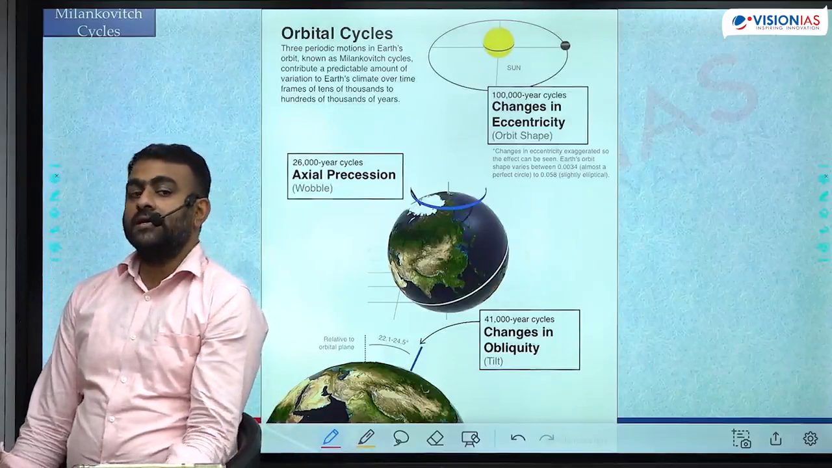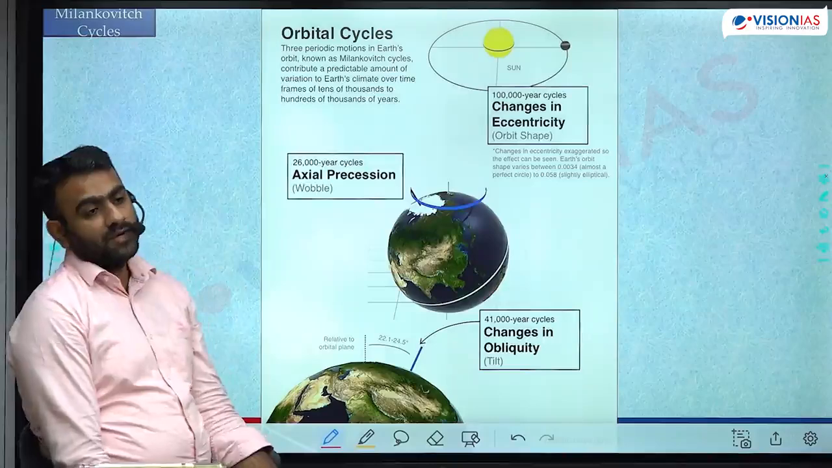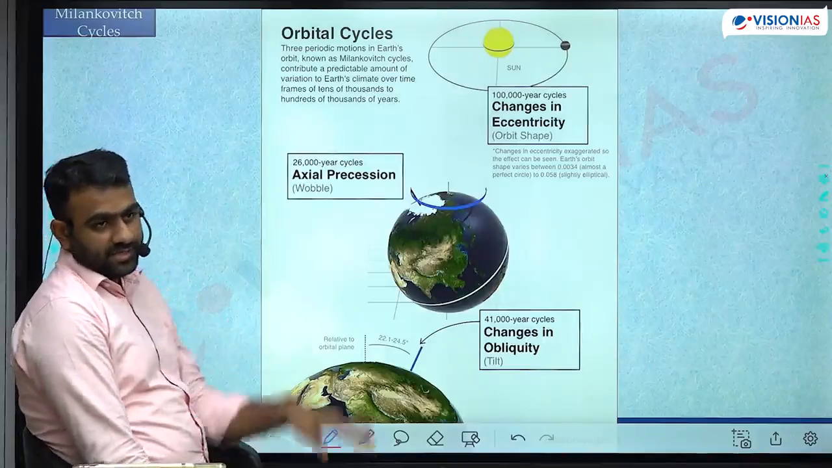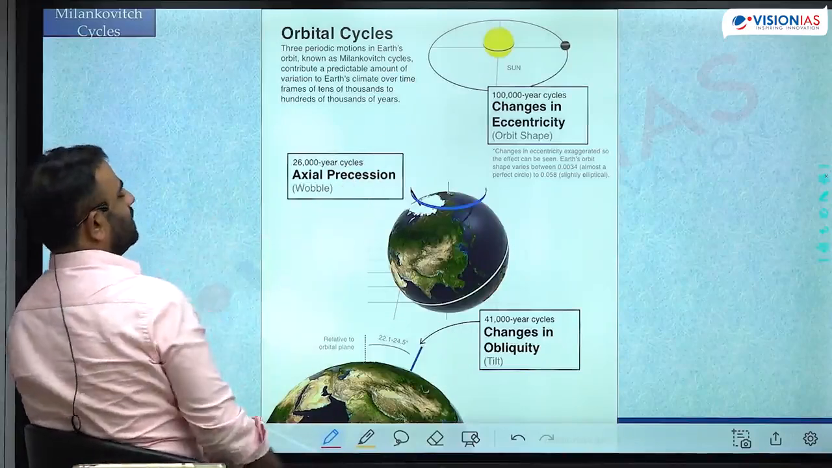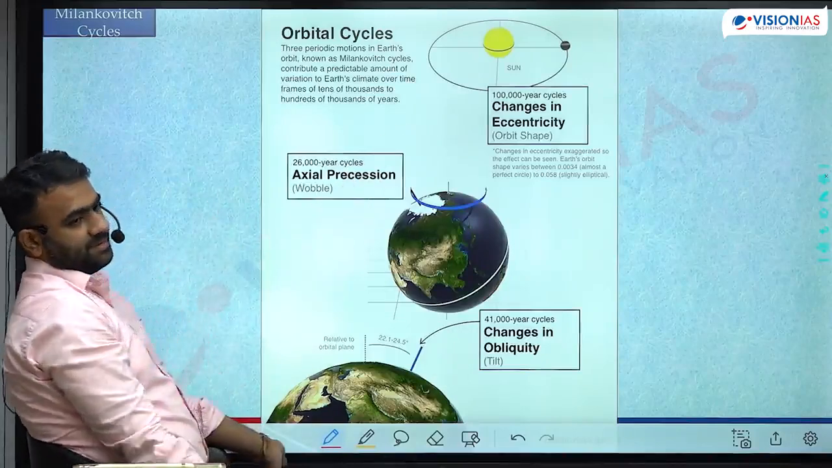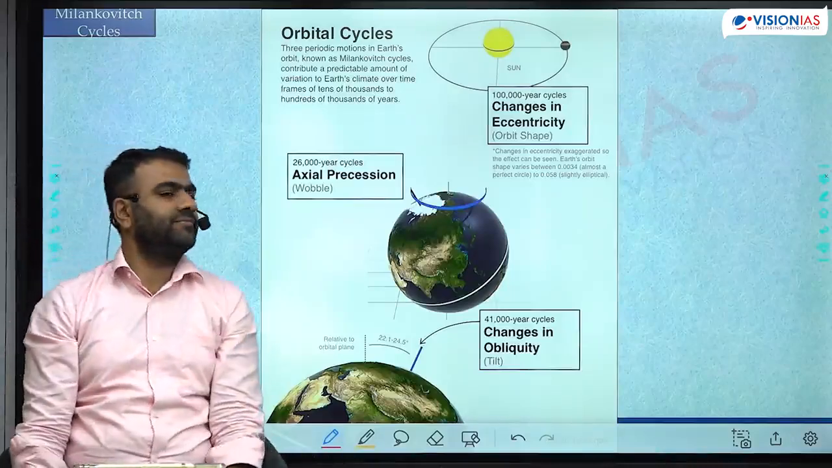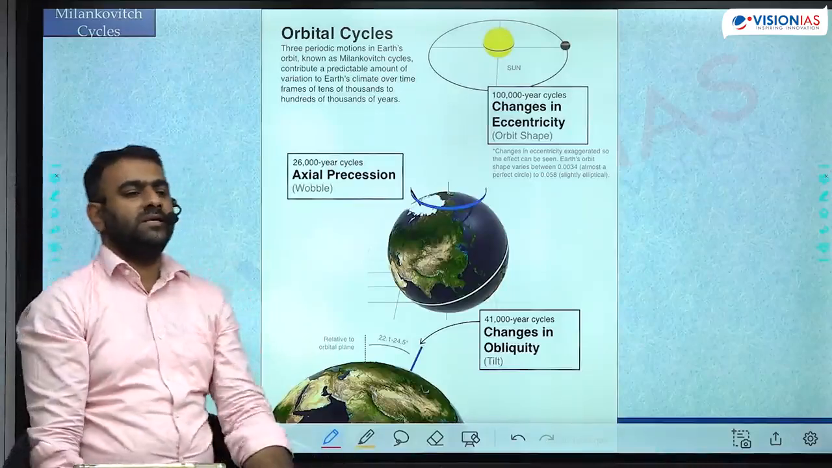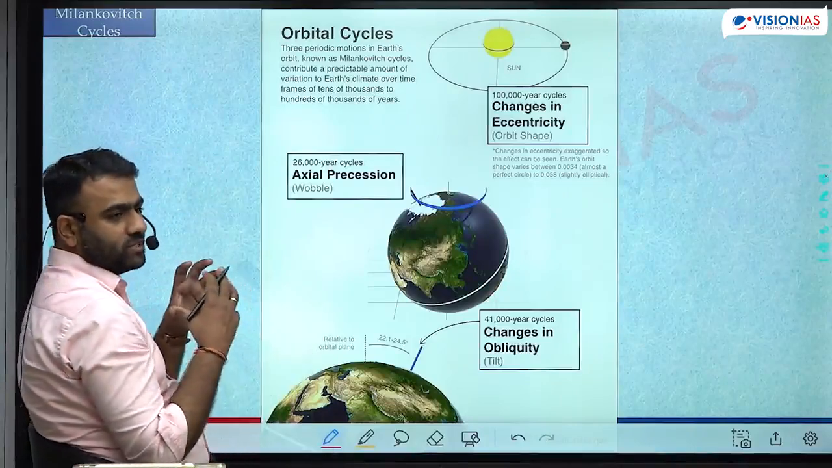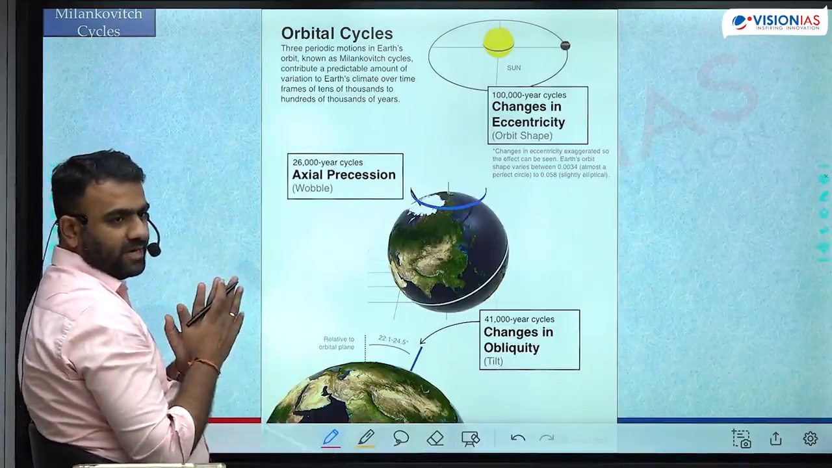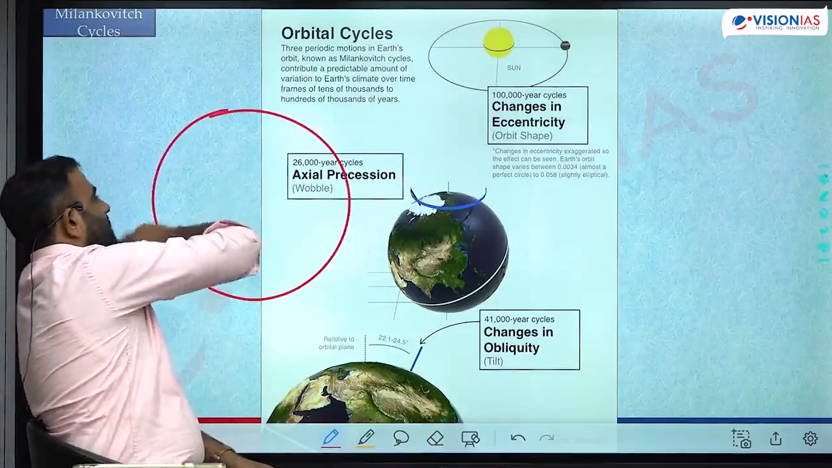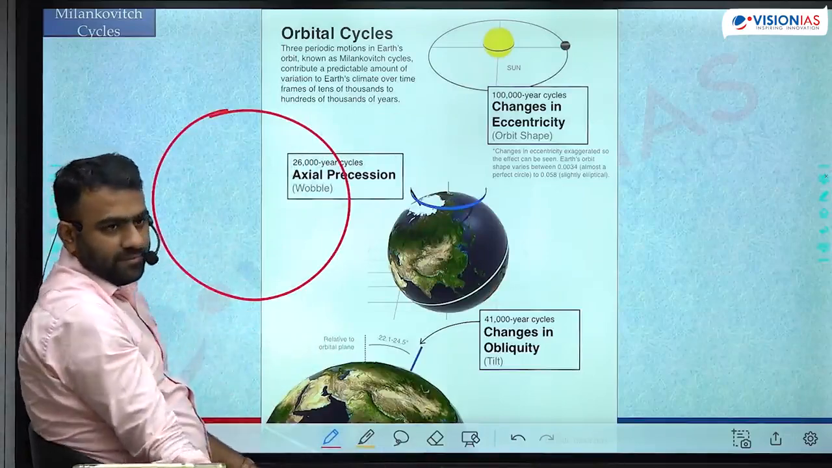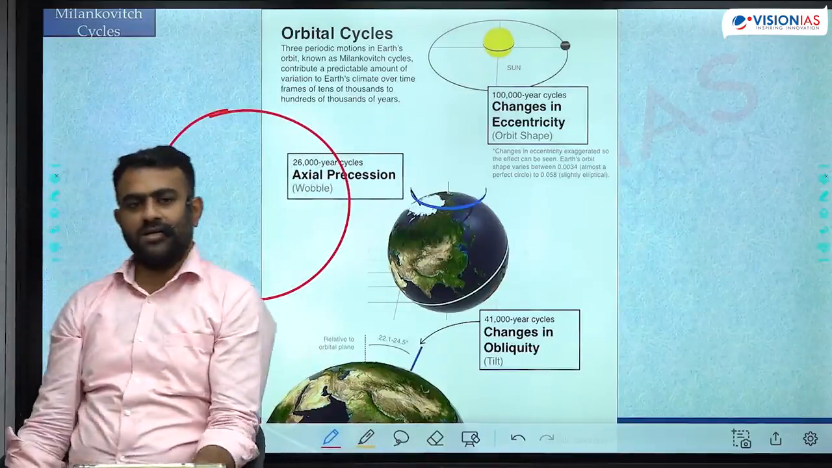There are cyclical changes which happen over a long period of time. There are 3 cycles. First one, the changes in the Earth's eccentricity. What do you mean by eccentricity? Eccentricity is the amount of distortion which is present in the orbital shape. Okay, if the orbital shape is perfect circle, there is no distortion at all. A circle has 0 eccentricity.